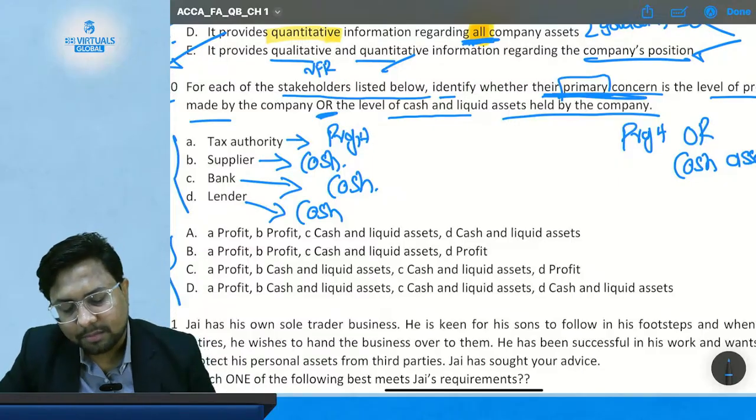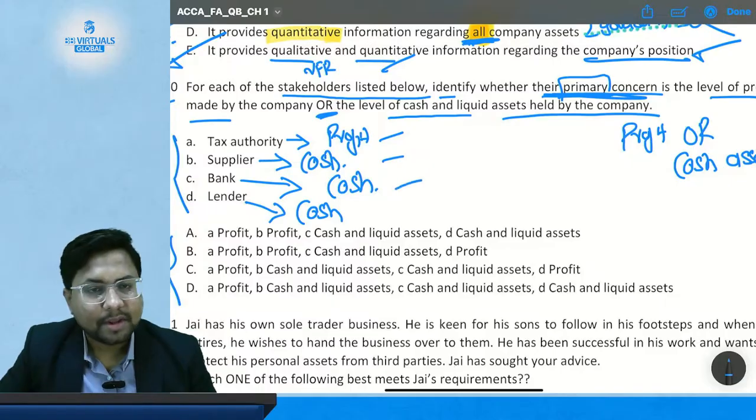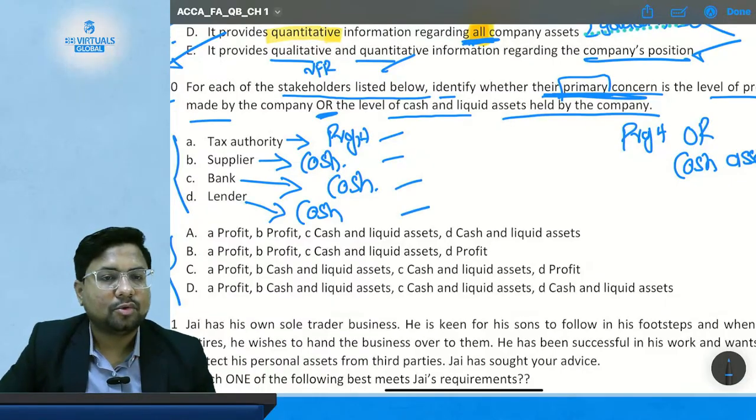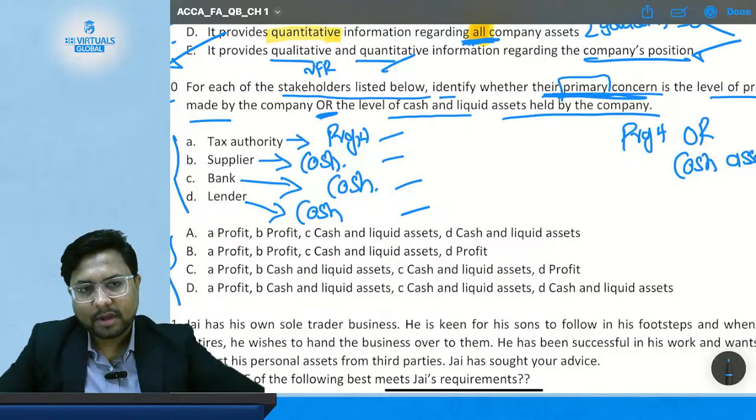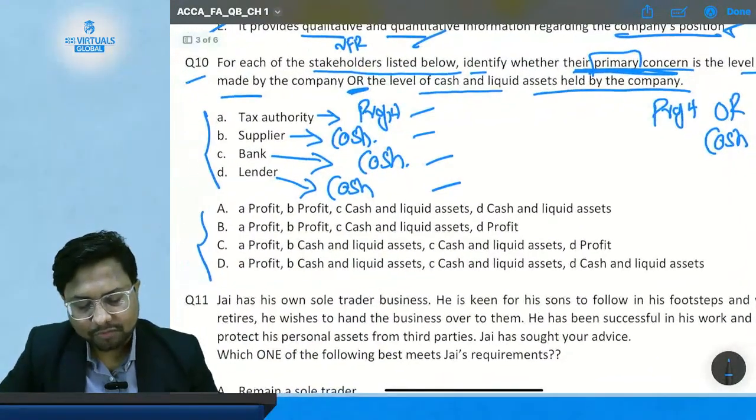So the correct answer will be profit for tax authorities, cash for supplier, cash for bank, and cash for lender. This is going to be the correct answer for the following stakeholders. Now let's start checking the options.